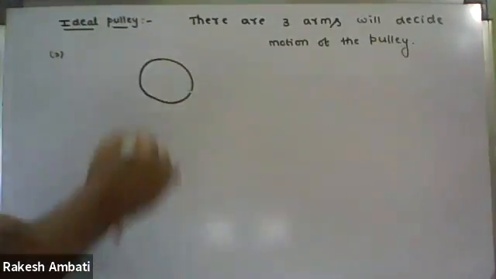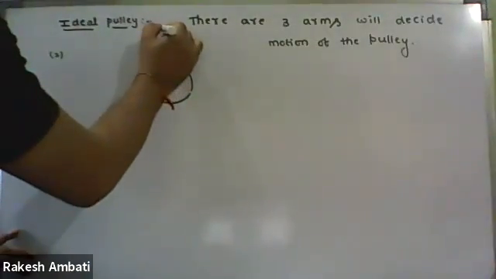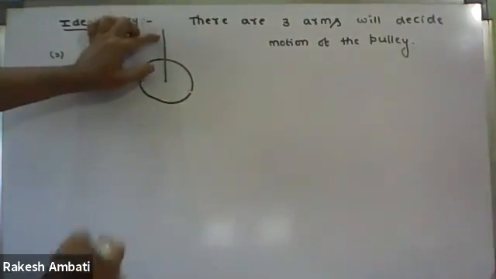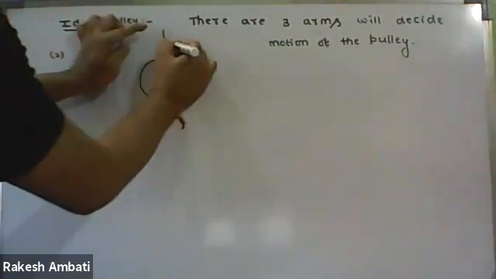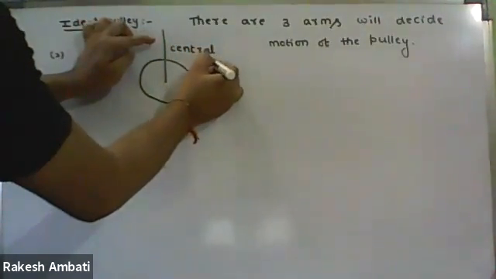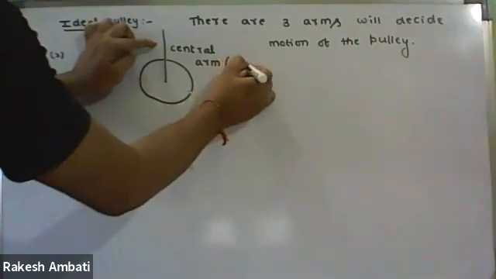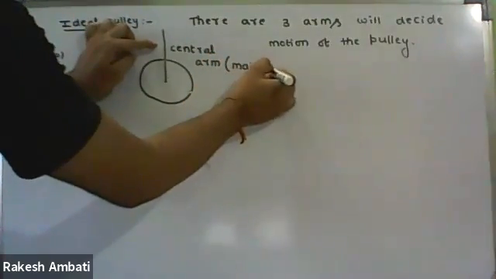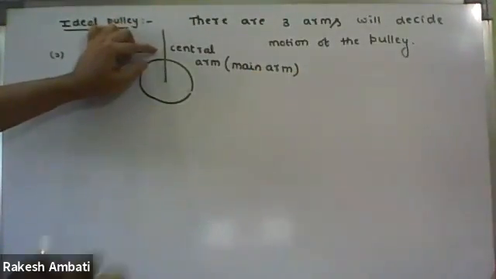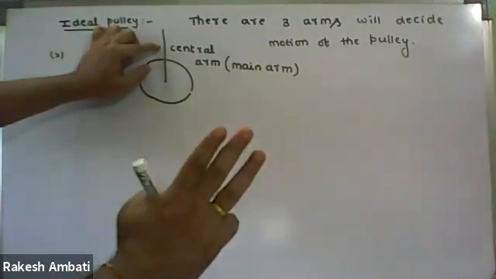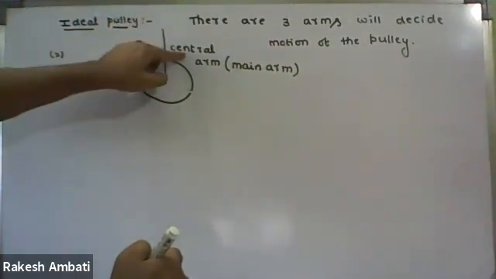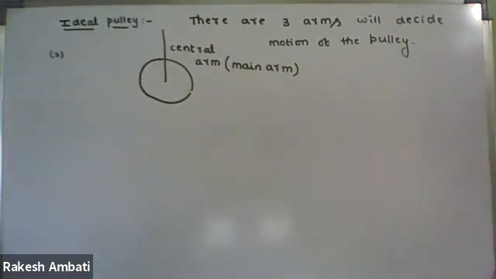So what are the three arms? Here in the case of a pulley, it is one arm, which is nothing but the central arm. This central arm is also known as the main arm. So in the case of a pulley, there are totally three arms, and they will decide the motion of the pulley. The first arm is the central arm, which is nothing but the main arm.